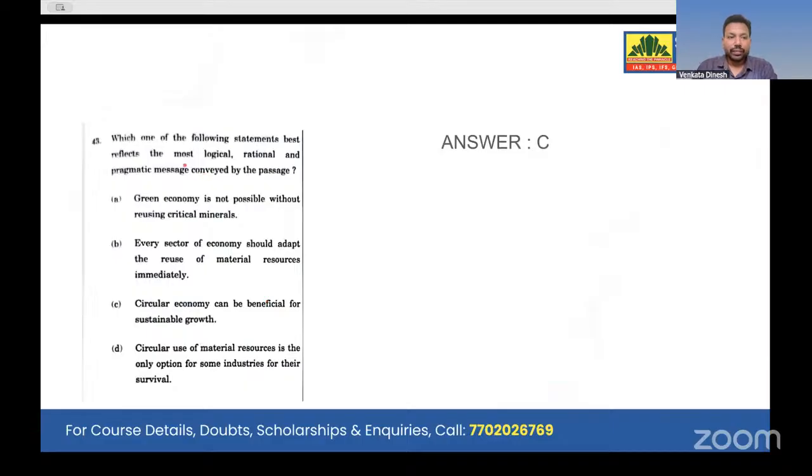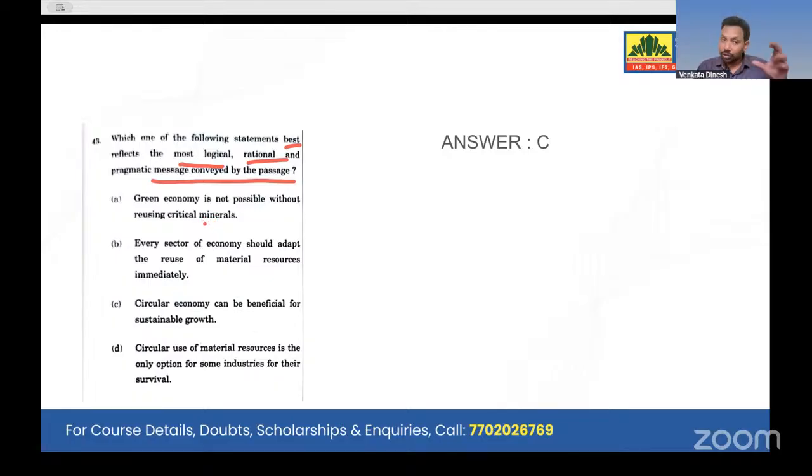Now look at the 43rd question. Which of the following statements best reflects the most logical, rational, and pragmatic message conveyed in the passage? See how difficult he has made this particular question. Difficult in the sense that you have to think much more. Green economy is not possible without reusing critical materials. No, he didn't mention that.